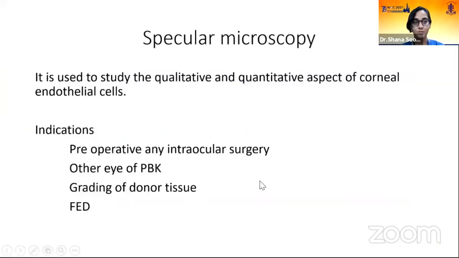So what is specular microscopy? It is used to study the qualitative and the quantitative aspect of corneal endothelial cells. The indications are preoperative in almost any intraocular surgery, then in the other eye of a pseudophakic bullous keratopathy to see whether there's Fuchs as a risk factor, grading of donor tissue, and in diagnosis of Fuchs endothelial dystrophy as such.